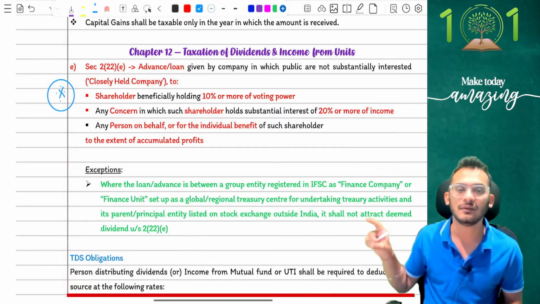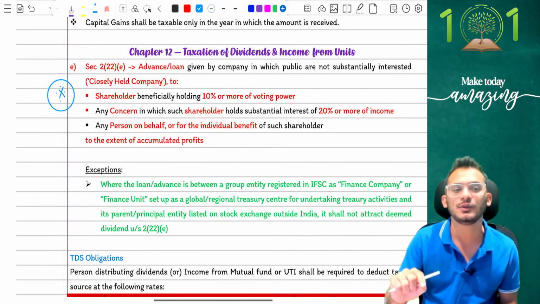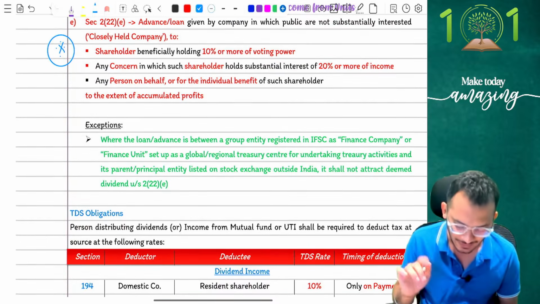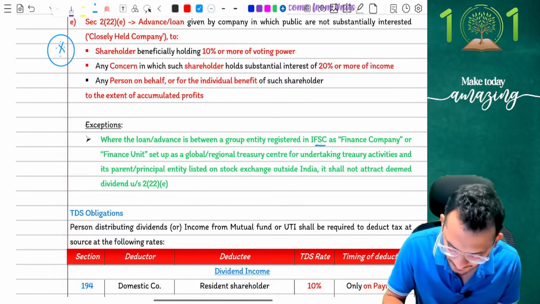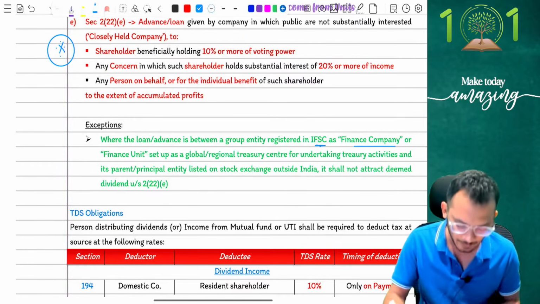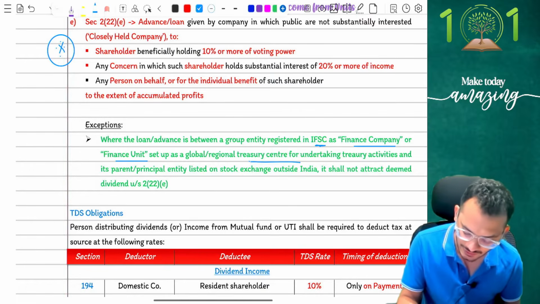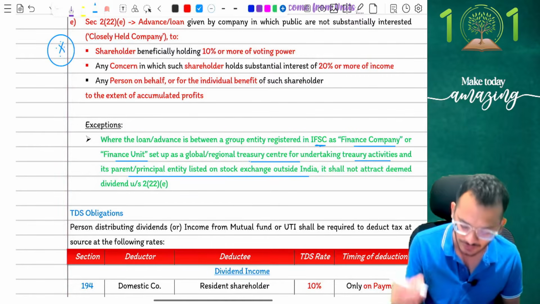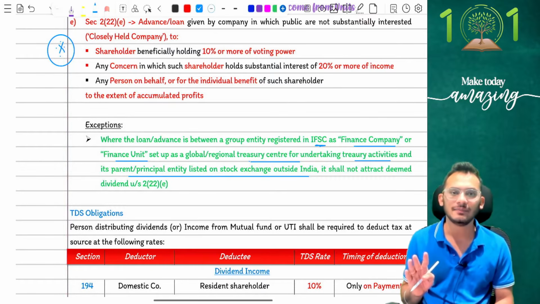In this, there has come a very industry specific amendment, not very critical in examinations. You can choose to let go, but I'm just reading it out for you. The amendment clarifies that where the loans and advances is between a group entity which is registered in IFSC as a finance company or a finance unit which is set up as a global or regional treasury center for undertaking treasury activities, and its parent and principal entity is listed on a stock exchange outside India, then in that case you will not attract the provisions of deemed dividend.